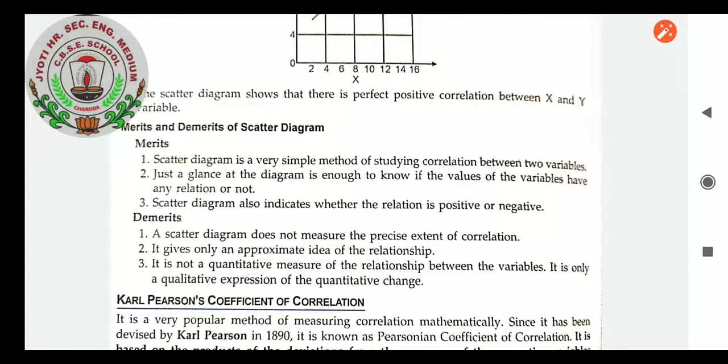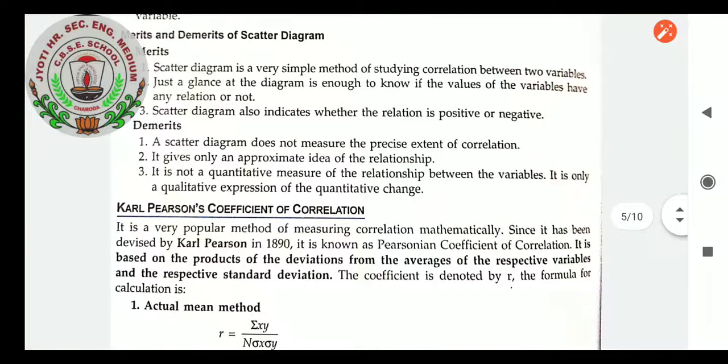Karl Pearson's coefficient of correlation. It is a very popular method of measuring correlation mathematically. Since it has been devised by Karl Pearson in 1890, it is known as Pearsonian coefficient of correlation. It is based on the products of the deviations from the averages of the respective variables and respective standard deviation. The coefficient is denoted by r.